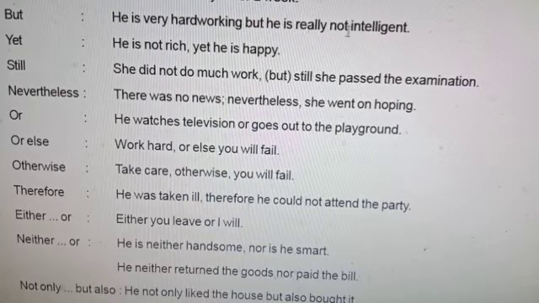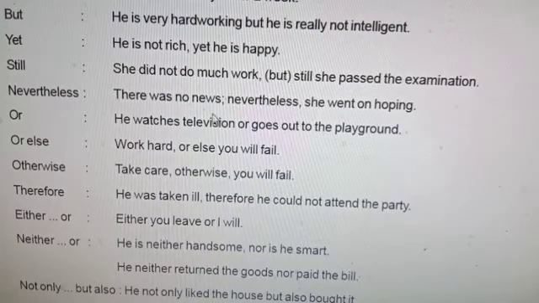He is really not intelligent, it is also an independent main clause. The second clause is followed by a coordinator, but. So "but he is really not intelligent" is a coordinating main clause. Your main clause, he is very hardworking, but he is really not intelligent, coordinating main clause, so the sentence